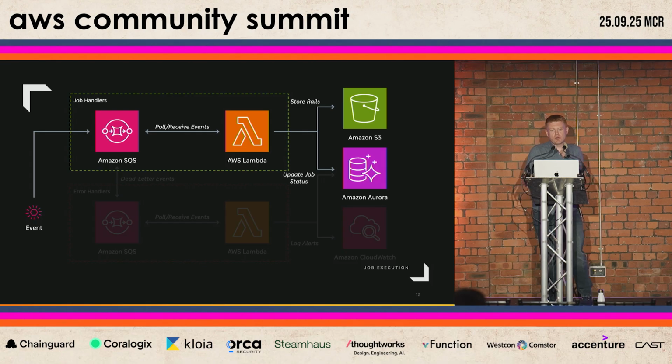So moving on to job execution, this is where the real work gets done, and there's a lot to go through here. Each of our jobs is routed to its own dedicated SQS queue, and the queue has a Lambda function attached to it with its own code base to handle that job type. This separation gives us agility. We can evolve our job logic in different ways without risking other parts of the wider system.